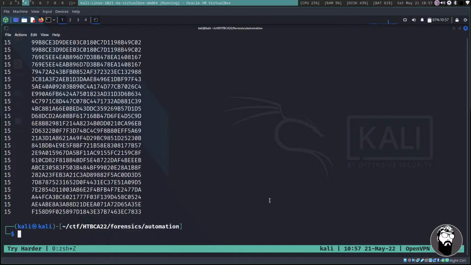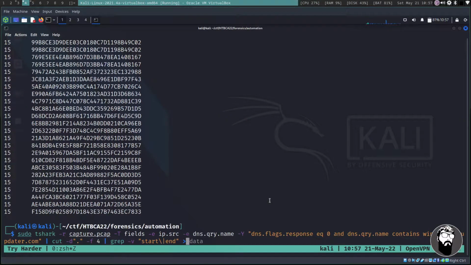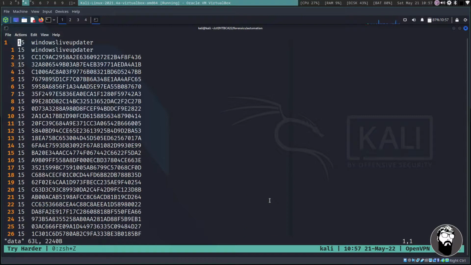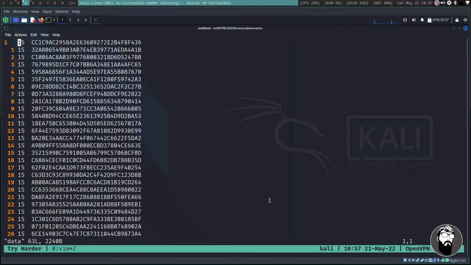So what I'm going to do now is take that same stuff and pipe it into a file called data, and then vim data so we can clean this up a little bit. We're going to delete these first 2 lines, and then do a little bit of vim magic with a substitution of 15, and then I believe it was a tab. Yeah, it was a tab. We're going to replace it with nothing, and do that globally.